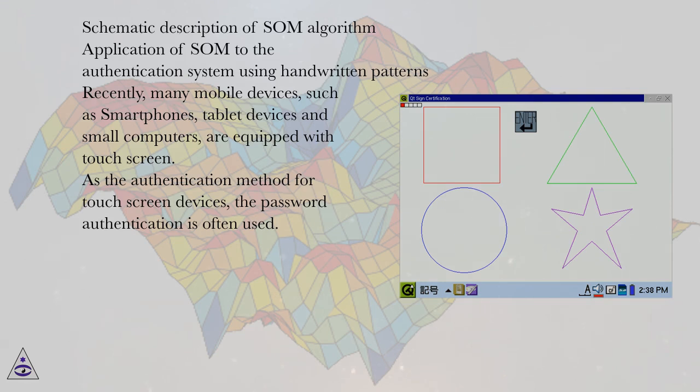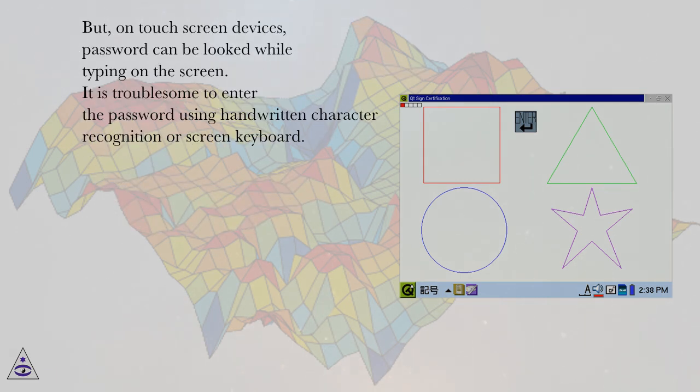Application of SOM to the authentication system using handwritten patterns. Recently, many mobile devices, such as smartphones, tablet devices and small computers, are equipped with touchscreen. As the authentication method for touchscreen devices, the password authentication is often used. But on touchscreen devices, the password can be looked at while typing on the screen. It is troublesome to enter the password using handwritten character recognition or screen keyboard.